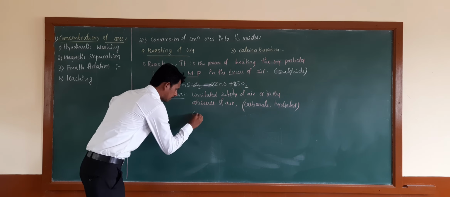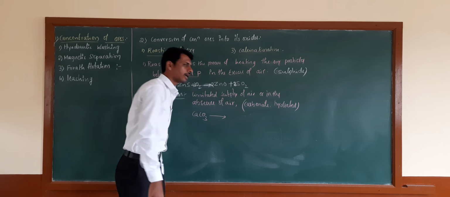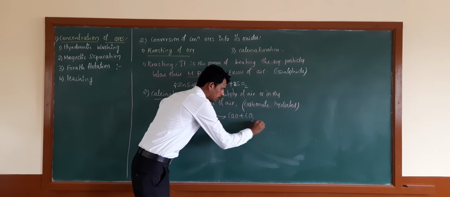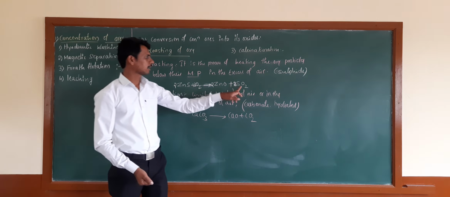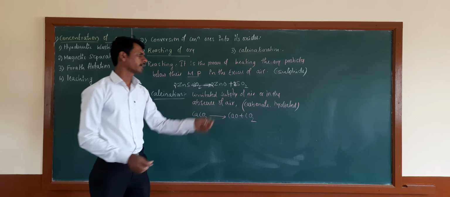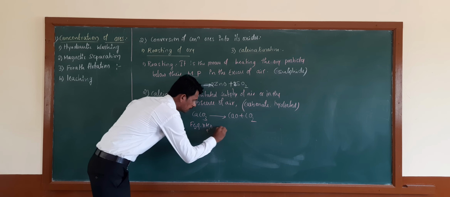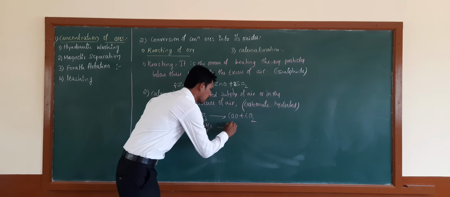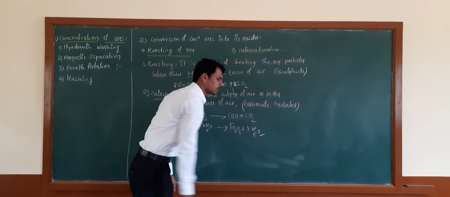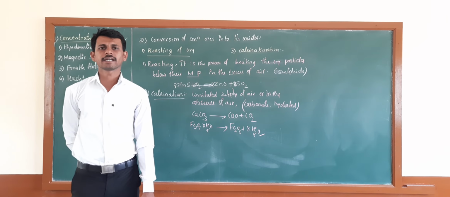For example, calcium carbonate, CaCO3. You have to heat it at a high temperature. Then this will be converted into calcium oxide by releasing carbon dioxide gas. Here, sulfur dioxide gas was evolved; here, carbon dioxide gas will be evolved. Suppose a hydrated form, that is Fe2O3·xH2O. Then you have to heat it, and you get Fe2O3 plus xH2O. The water will be evolved and we get the form free from hydration.